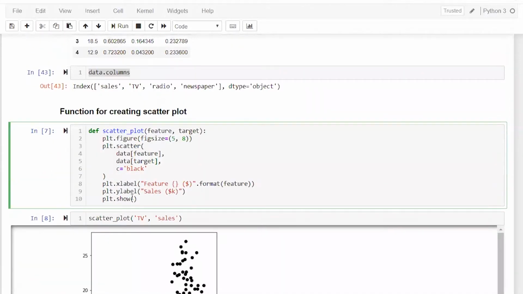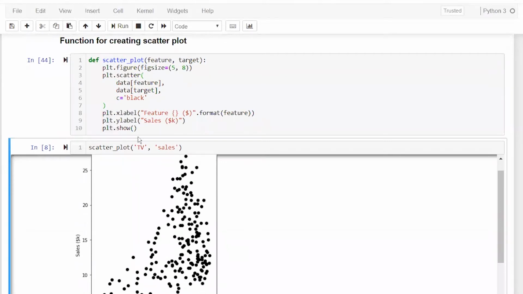Next, it's a simple thing: I am creating one function to do the scatter plot. In this I am putting all these features, like X label, Y label, the scatter plot between a feature and a target, and what the color of that is. I'm also mentioning what the figure size is. That is a common thing.